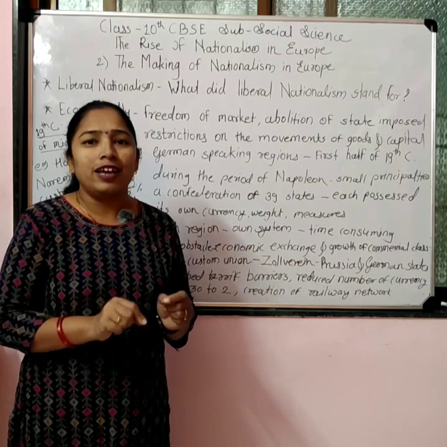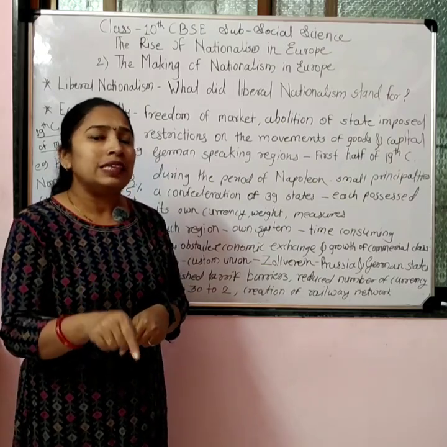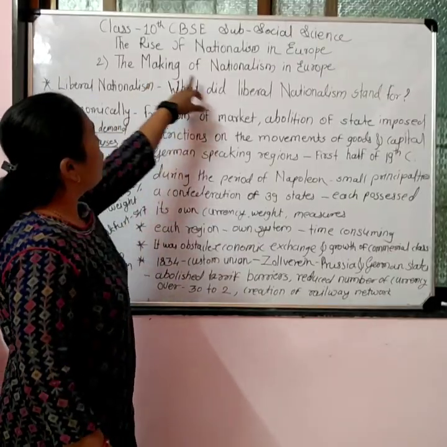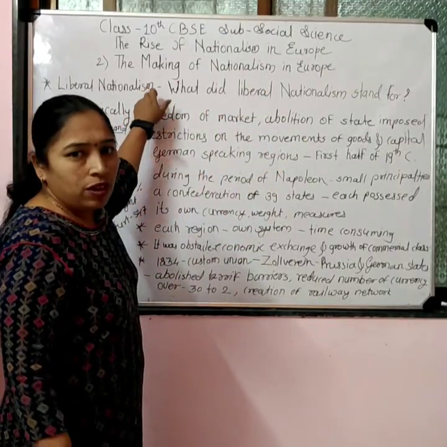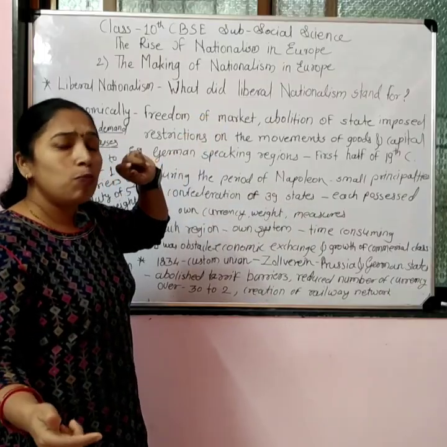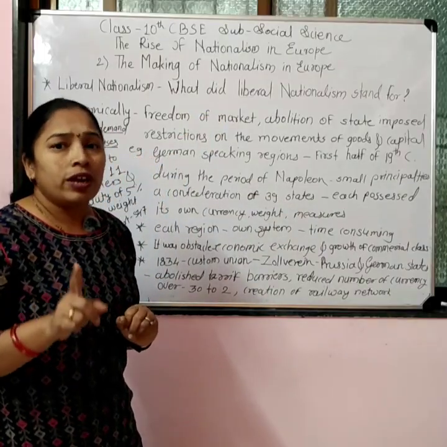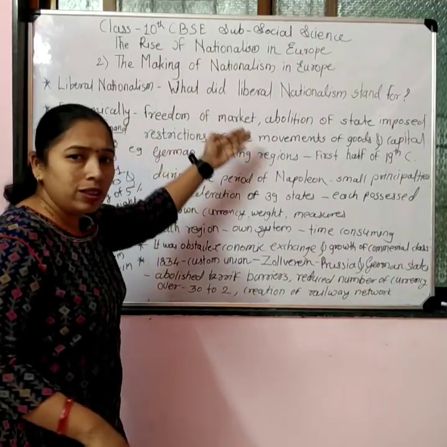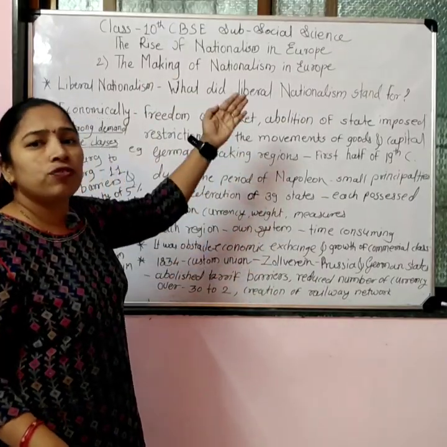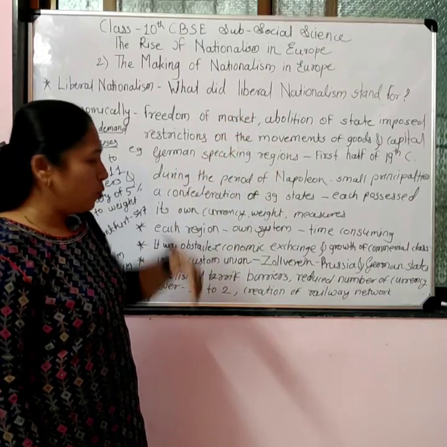And why are we again lastly talking about nationalism? Because our main chapter is the making of nationalism in Europe and liberal nationalism. So what was the meaning of liberal nationalism for every class and every group of people in the European countries? Economically, all these were the ideas of nationalism or liberalism for the common people.